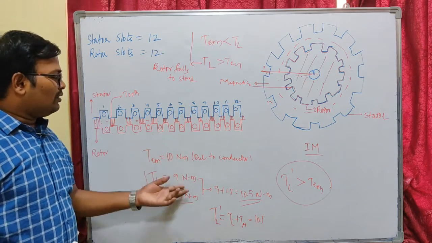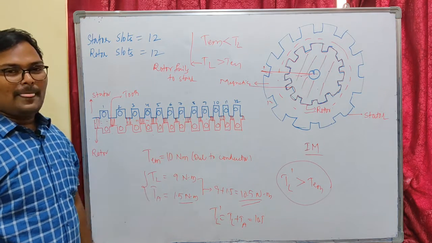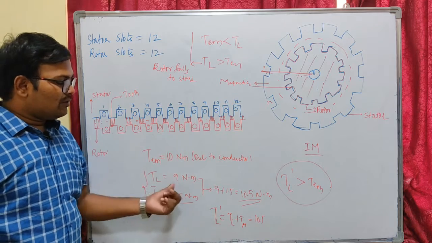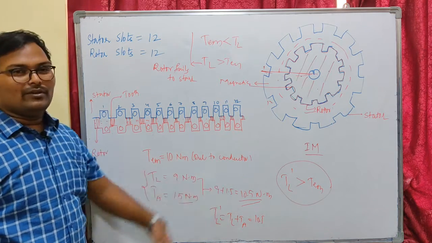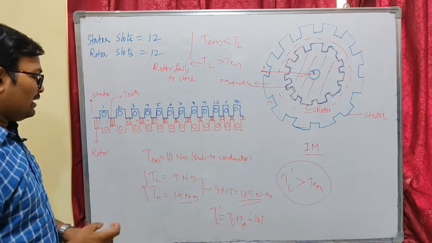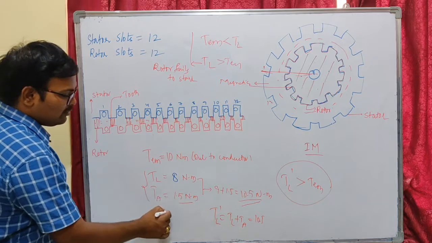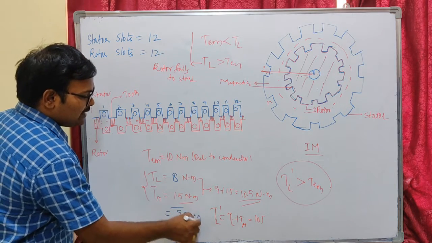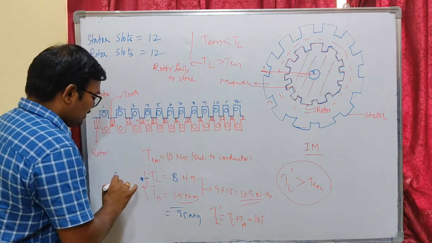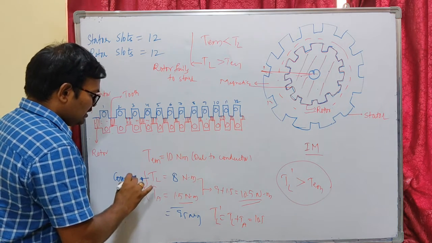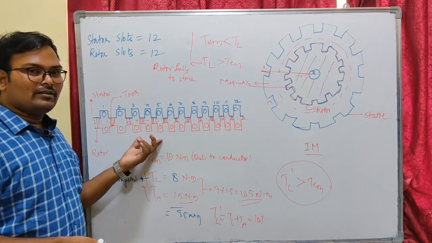So in addition to our load torque, there is an alignment torque produced by the same number of slots on the stator and rotor. So that alignment torque will be added to our load torque, and our motor doesn't start because electromagnetic torque is less compared to load torque. Okay, and you can start if you can reduce the load torque. If load torque is 8 Newton meters, the total will be 9.5 Newton meters, which is less than our electromagnetic torque. Now we can start. But here you are compromising your load torque. That means you have to reduce some load on the machine because of this alignment.